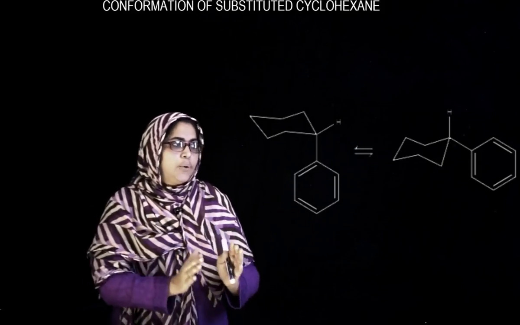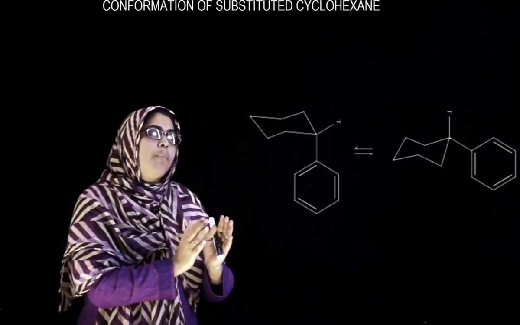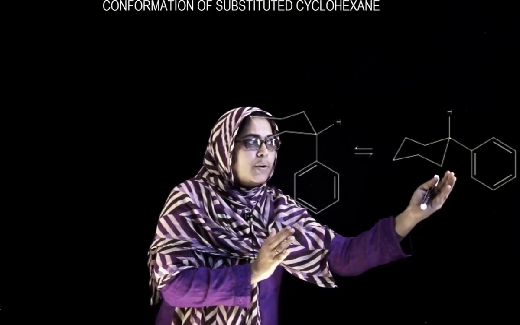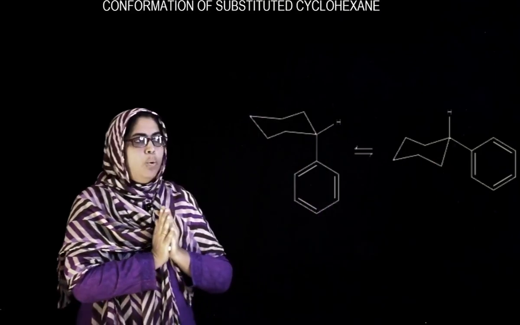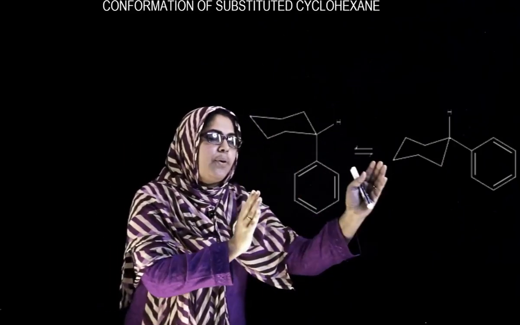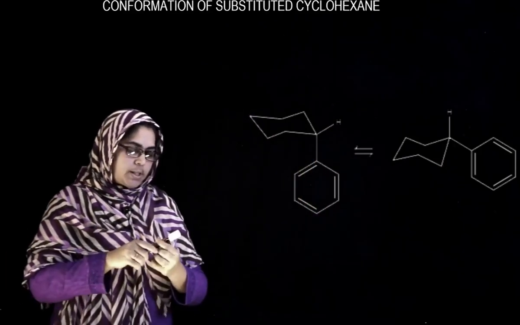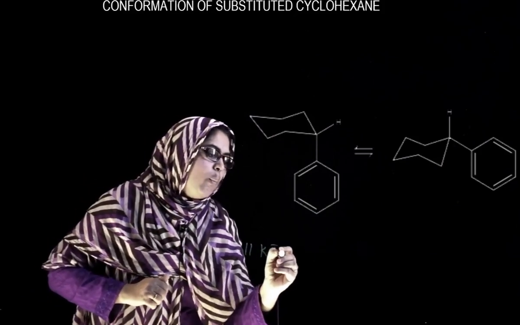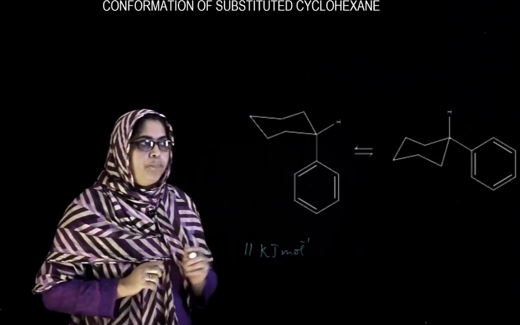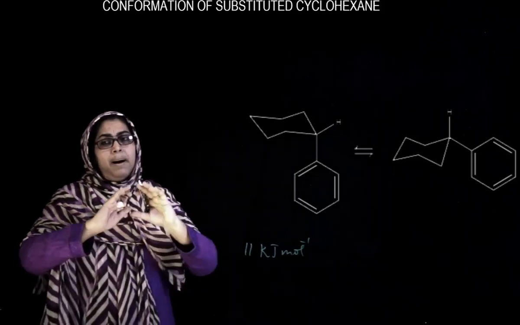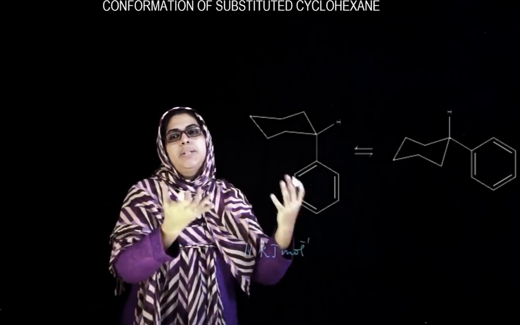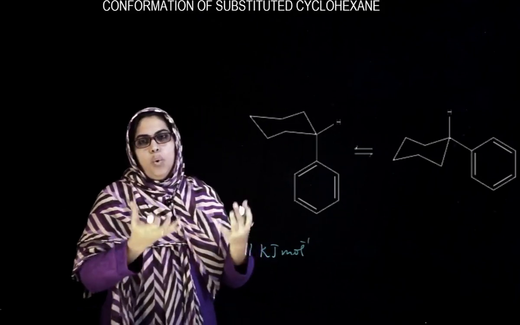So in the case of phenyl also, equatorial phenyl cyclohexane will be more stable. The energy difference between these two is approximately 11 kilojoules per mole. And as the bulkiness of the group increases, the stability of equatorial will be more.